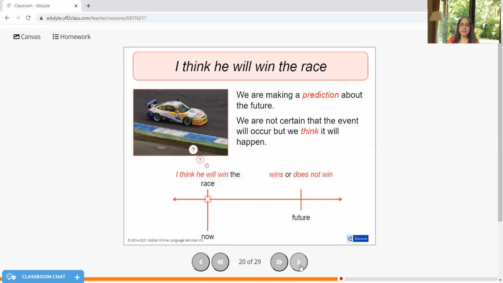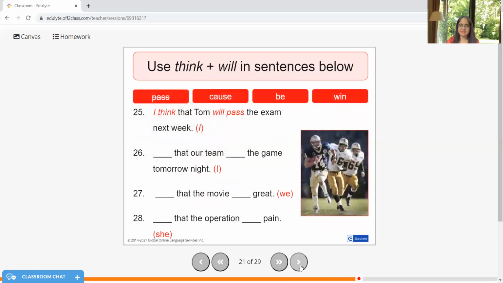So we are making a prediction about the future when we are using think with will in the same sentence. And we're not very certain that the event will occur, but we think. So the word think itself indicates that I am not very sure about something. I'm just making a prediction. I think he will win the race. Okay, making a prediction. And if he wins or he does not win, that we don't know. It's just talking about some kind of possibility that can happen.